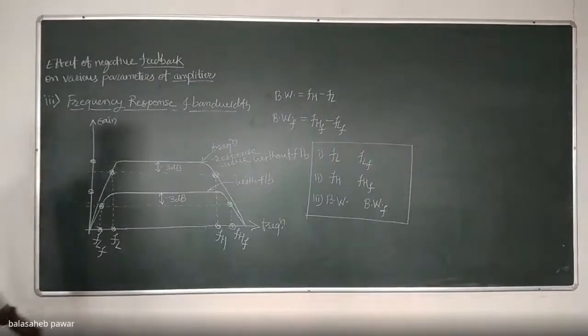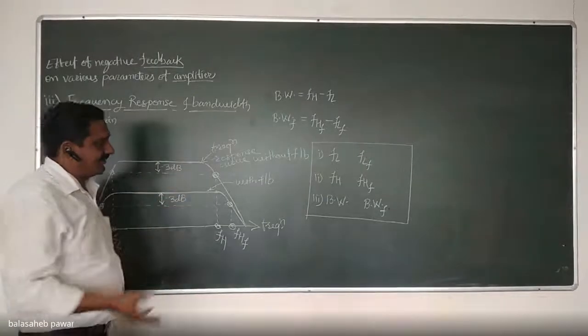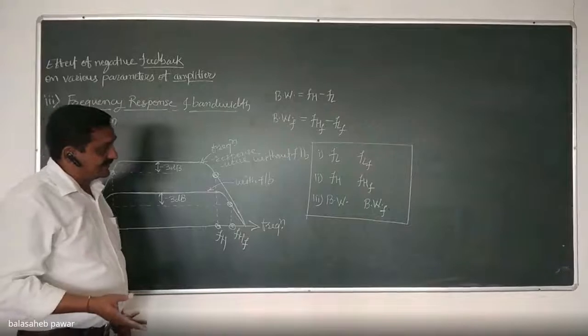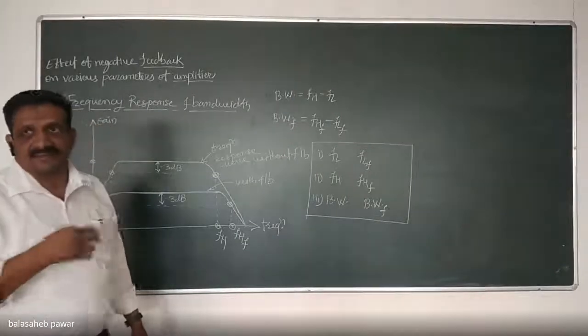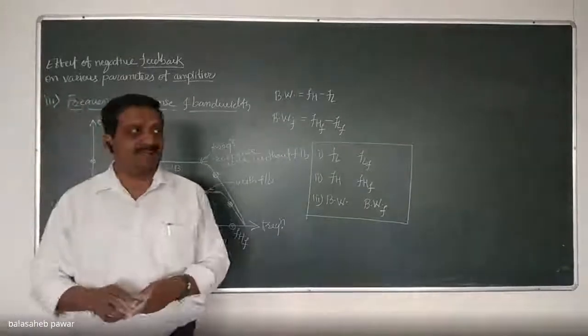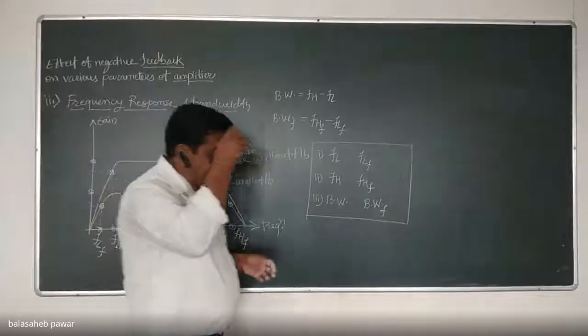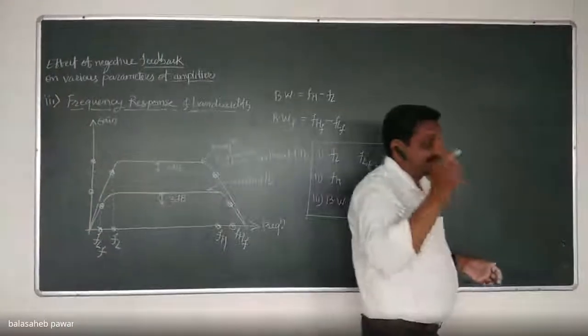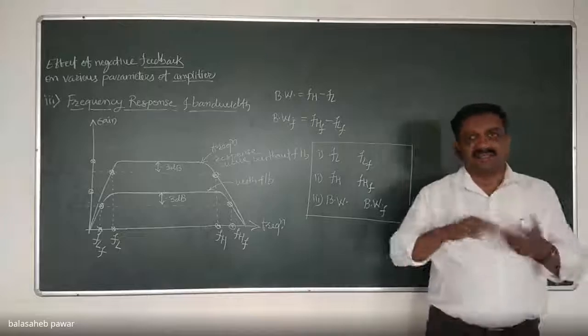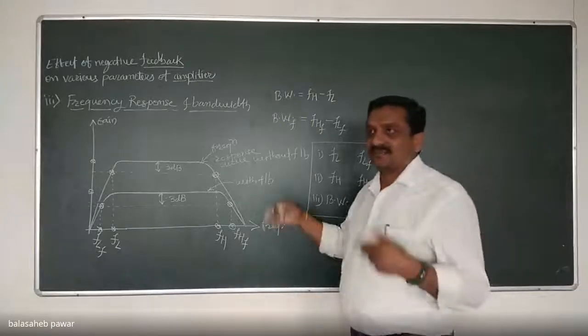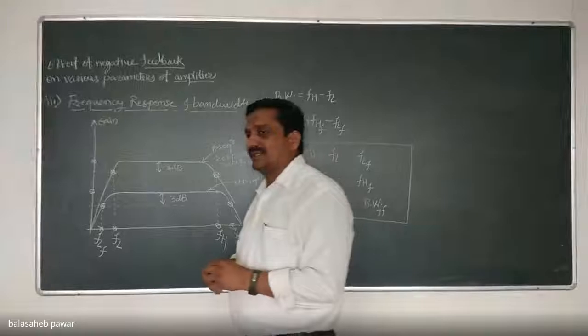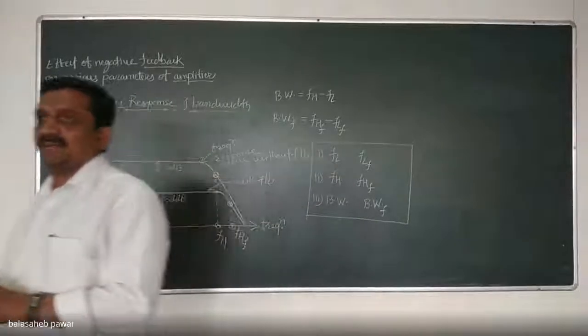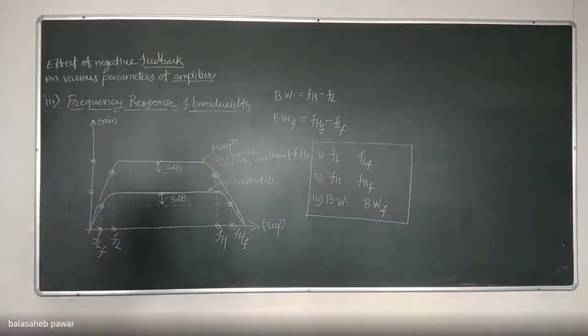Agree? So how much is the change? Which one is less, which one is greater? These things we will discuss tomorrow, and mathematically by what ratio the frequencies get either increased or decreased, and whether the bandwidth will increase or decrease, and by what factor. So we'll stop here.